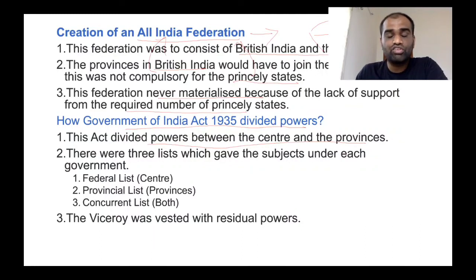So, this division of subjects under the Constitution of India was clearly inspired by the Government of India Act 1935, but there is a crucial difference. In the case of the Government of India Act 1935, the viceroy was vested with residual powers, but in the case of the Constitution of India, the residual powers are vested with the Parliament of India. Clear?